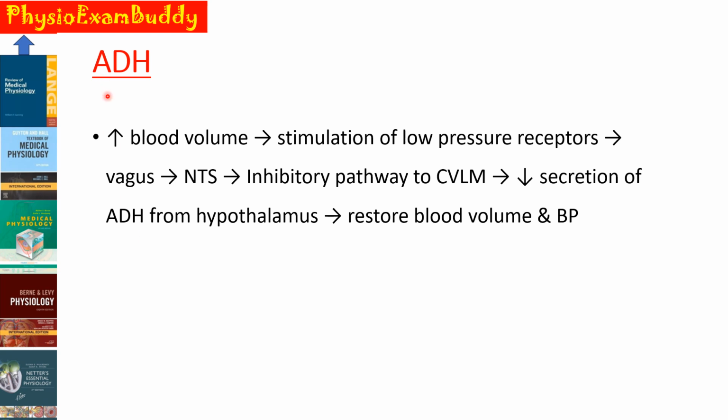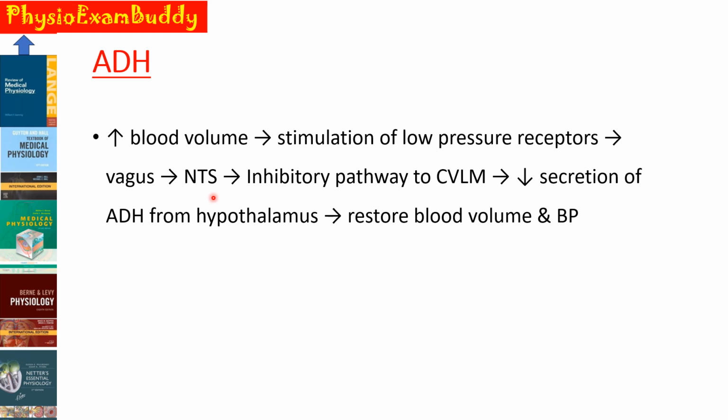Next, we will see what is the effect of the ADH in the control of BP. When the blood volume is increased, impulses from the low pressure receptors, that is those present in the great veins as well as in the right and left atria and the pulmonary vessels, pass via the vagus nerve to the nucleus of tractus solitarius.